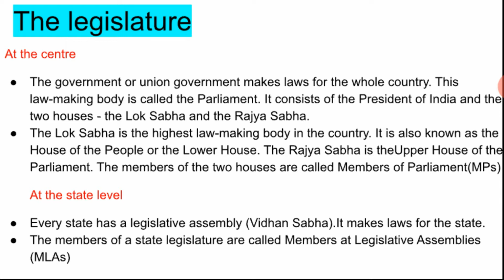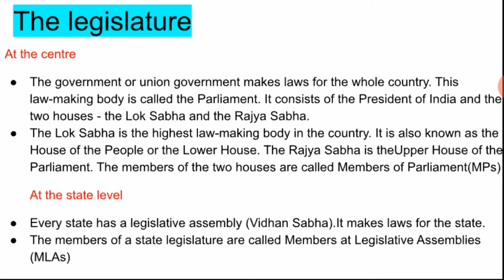At the state level. Now what is the work at the state level? Every state has a legislative assembly, in Hindi we say Vidhan Sabha. It makes laws for the state. The members of the legislative assemblies are elected by the people of the states. The members of the state legislature are called members of legislative assemblies.